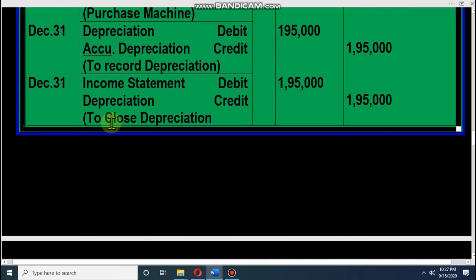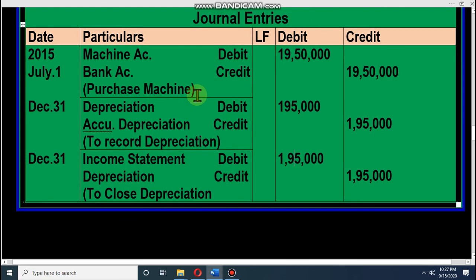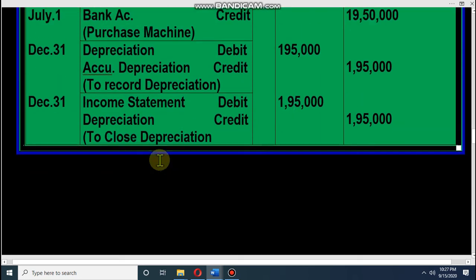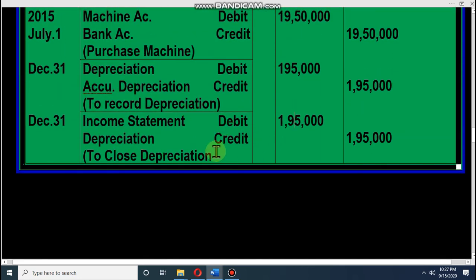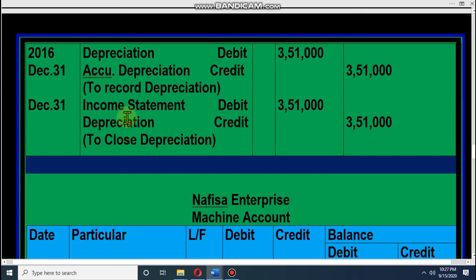Then the next journal: income statement debit, depreciation account credit, to close depreciation. That means we have to charge depreciation in the income statement. You know that in the financial statement chapter we learned all depreciation will be an operating expense in the income statement. So income statement debit and depreciation credit. That means this depreciation account is closed by this entry. So this year the journal is over, and dear student, you know that every year we have to repeat the same journal. So now the journal for 2016.